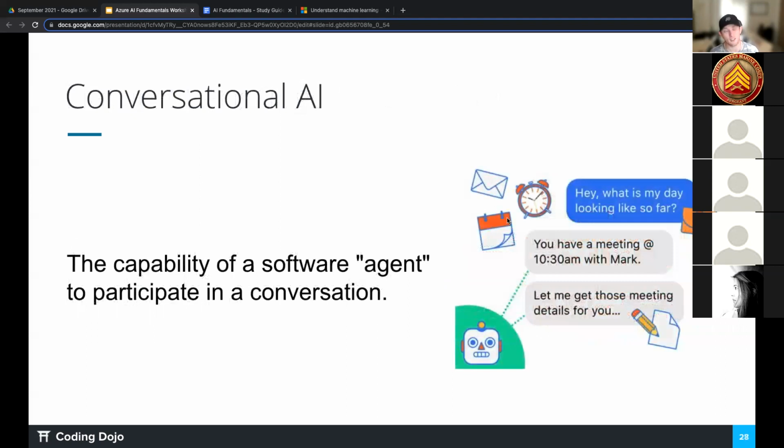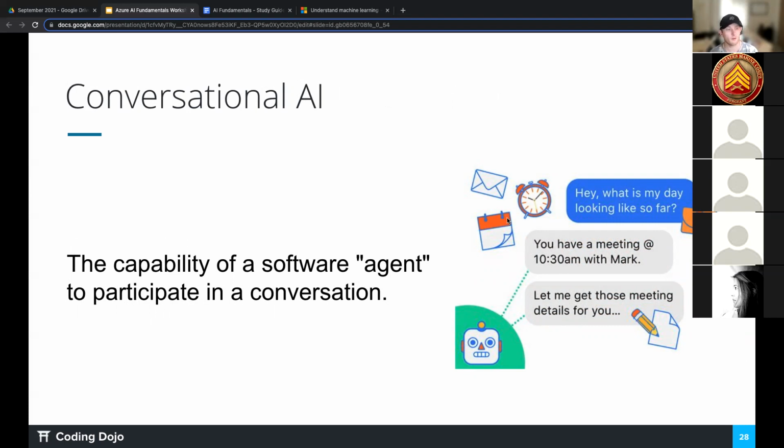Then we have our conversational AI. This is the capability of a software agent to participate in a conversation. Like I use Xfinity for my internet. And so whenever I have an issue, if I want to chat, oftentimes I really just want a person to chat with to help me, but it's a bot that's saying like, hey, what do you need help with? Do you need help with your bill? Do you need help with XYZ?